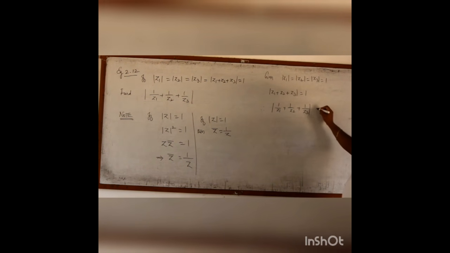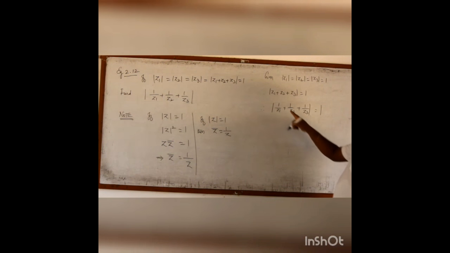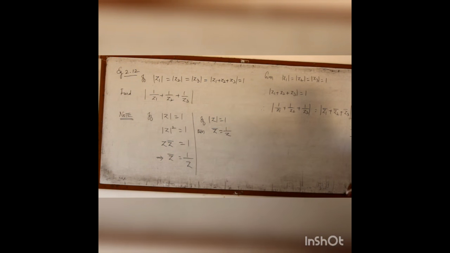Now 1 by Z1 can be written as Z1 bar. Similarly, 1 by Z2 can be written as Z2 bar, and 1 by Z3 can be written as Z3 bar, since modulus of Z is 1, so 1 by Z is Z bar.